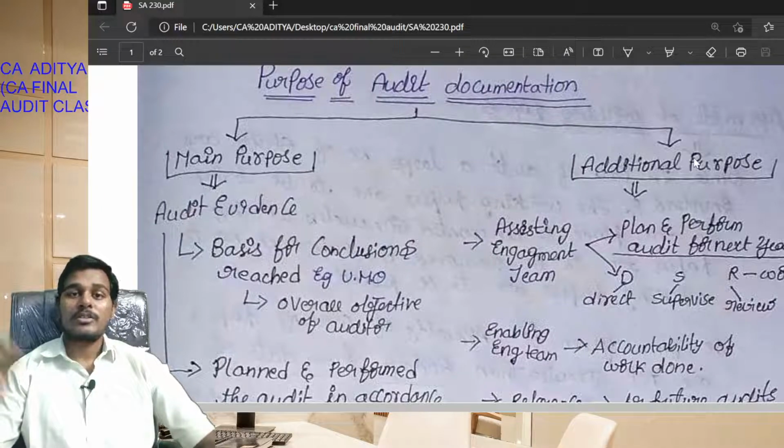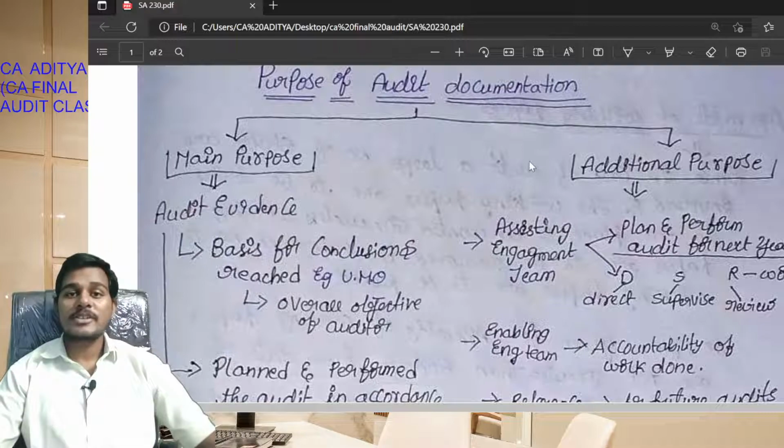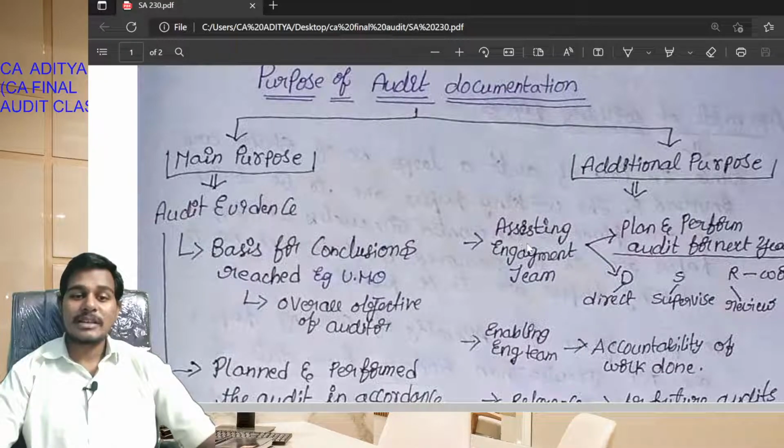Okay students, and the additional purposes of audit documentation: it will assist the engagement team to plan and perform the audit for next years. See students, when there is audit documentation, next year when the staff come to work, they will check the previous year documentation for reference, so it will assist the engagement team to perform the next year audit. So it will assist in planning and performing the audit for next years.